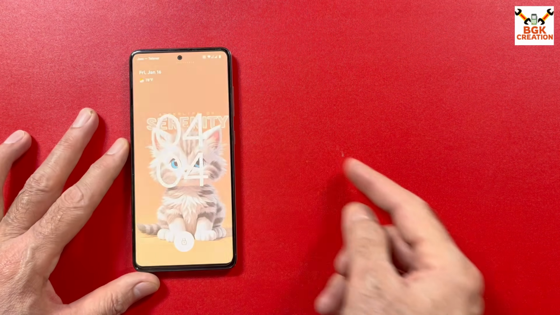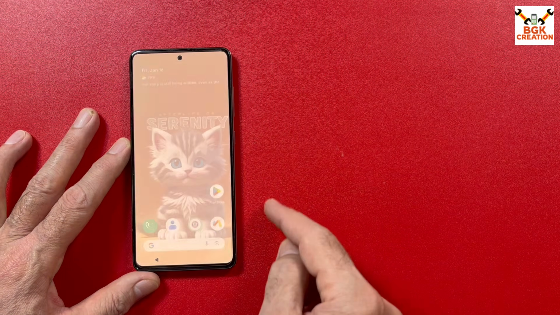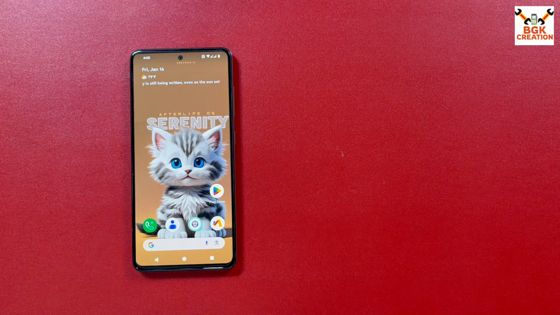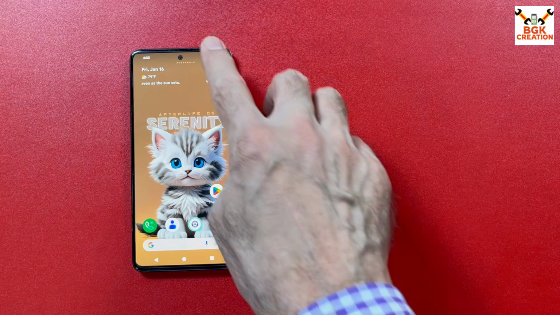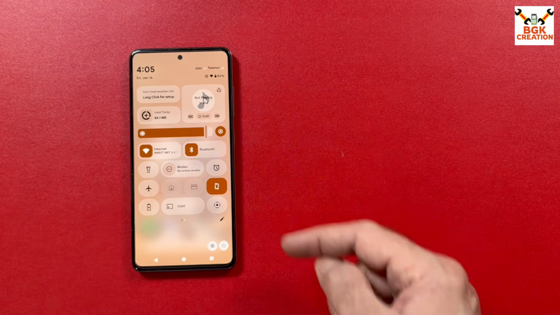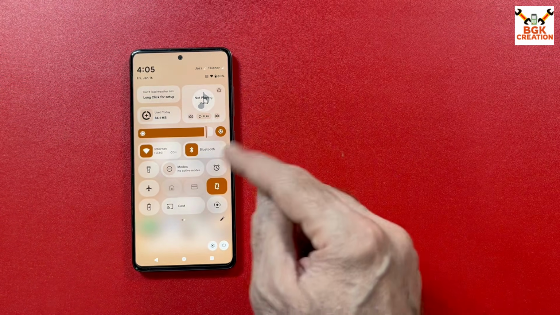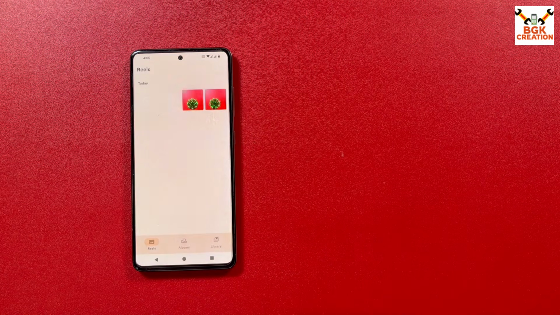So we have to do a few things before starting flashing. First of all, you need to check that the mobile phone bootloader must be unlocked. In case the bootloader is locked, then you cannot flash a ROM on the mobile phone. Check the mobile phone battery, it must be charged. In case the battery is below 30%, then charge the battery. You need to save all the internal storage data, otherwise the data will get formatted.